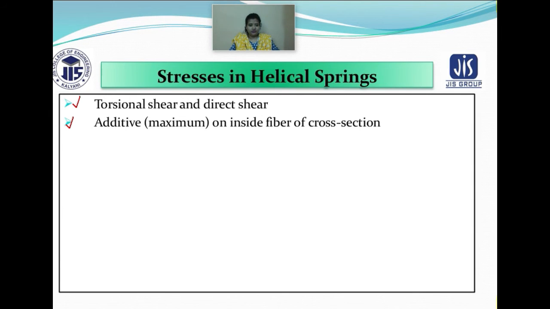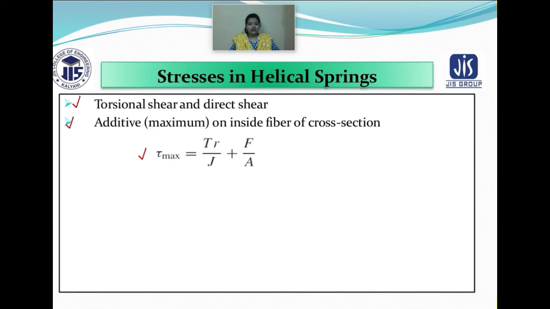It is defined by the formula for maximum shear stress: T into R by J plus F by A. Here T is the torsion, R is the radius of that small wire, J is the polar moment of the section, F is the force, and A is the area.